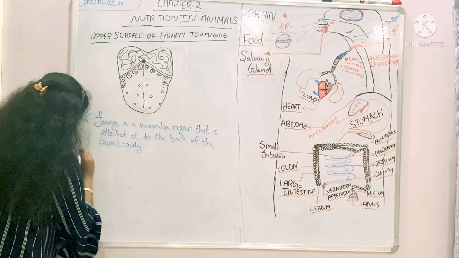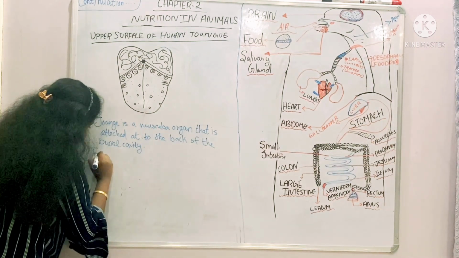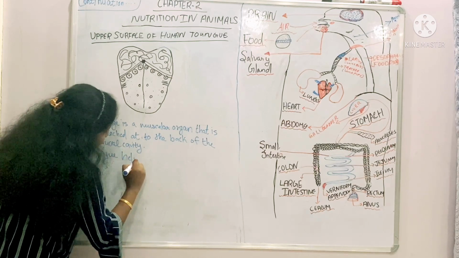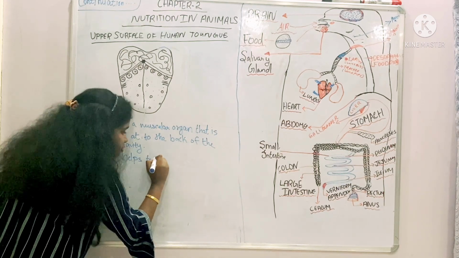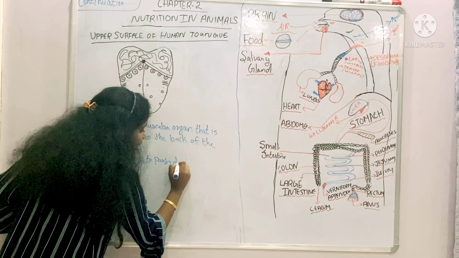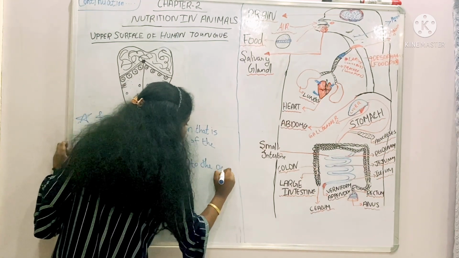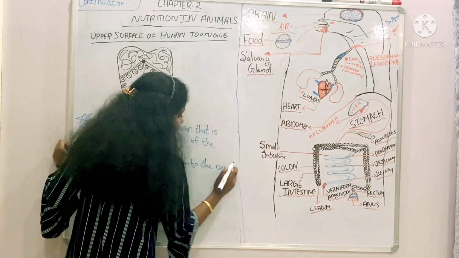Okay, next point I will write first. The tongue helps to push down the food to the esophagus.